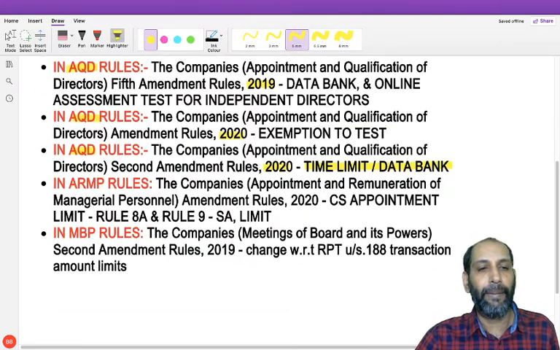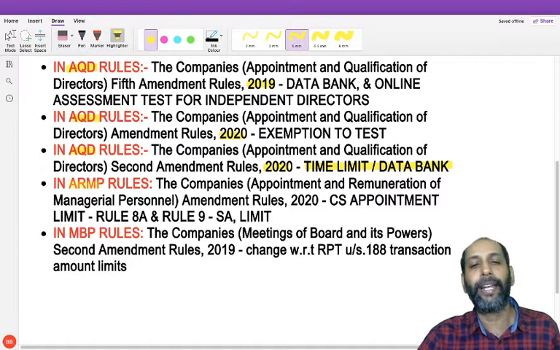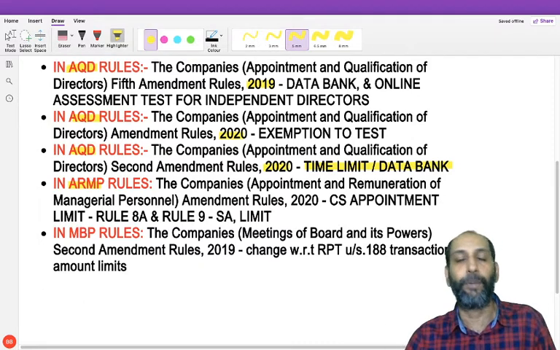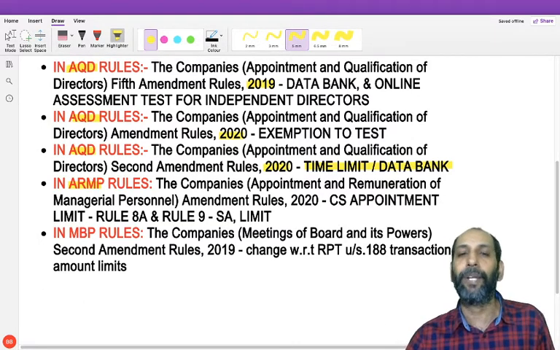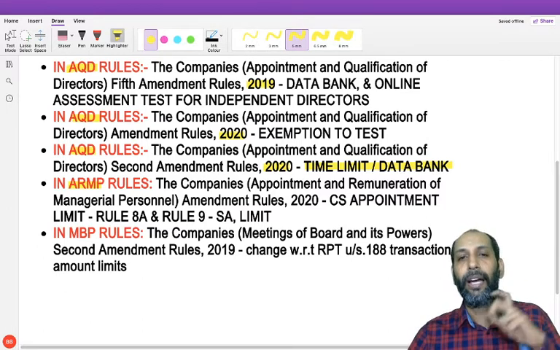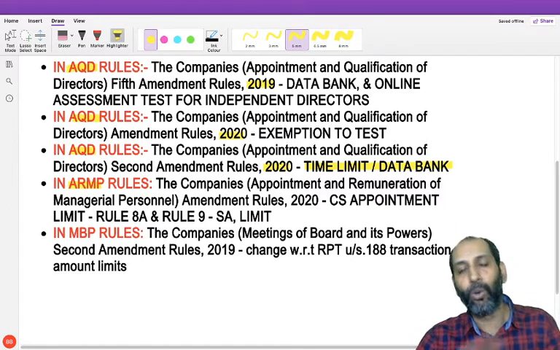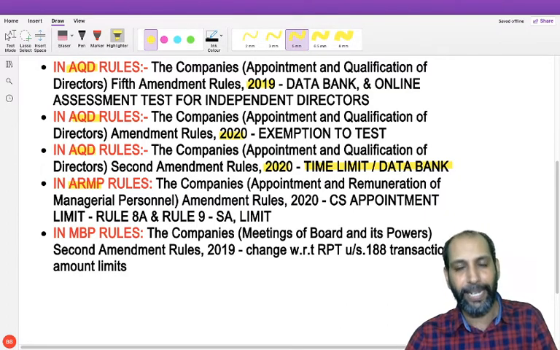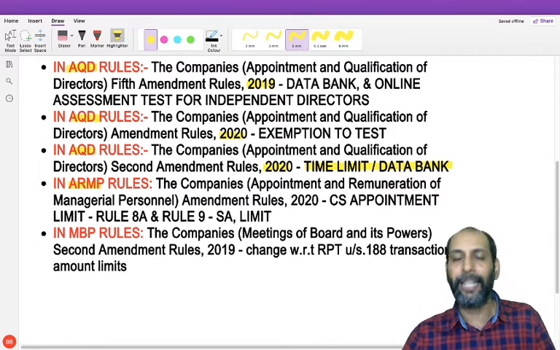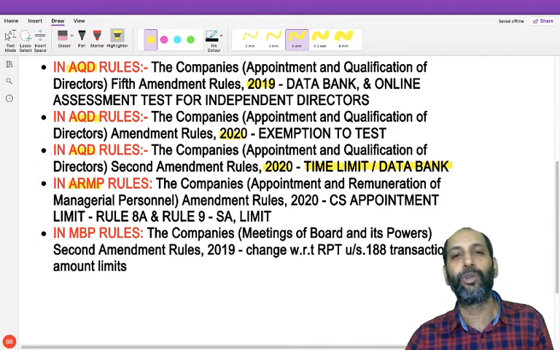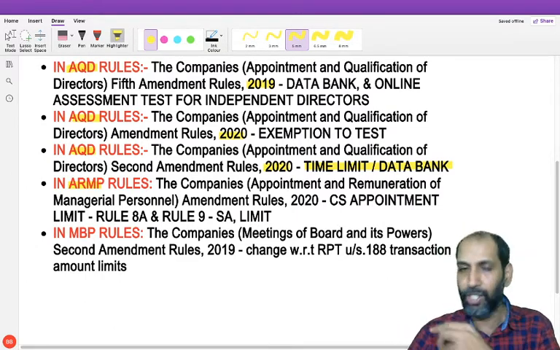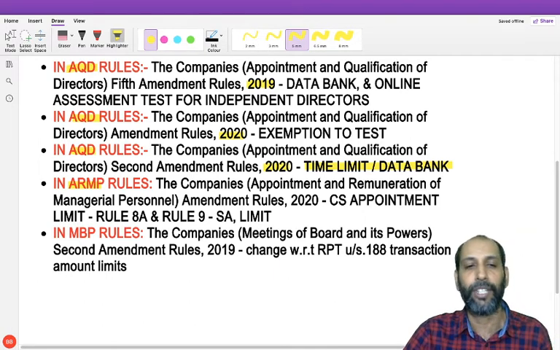Now you have another amendment in the AMMP rules, the Appointment and Remuneration of Managerial Personnel rules, especially with respect to the appointment of company secretary. You have a separate chapter for company secretary practice, and this is also relevant for the area of key managerial personnel. An amendment is brought in Rule 8A with respect to the appointment of a whole-time company secretary in private companies. Earlier it was 5 crores or above; now it has been raised to private companies having paid up capital of 10 crores or above. We will cover that separately in our coming sessions.